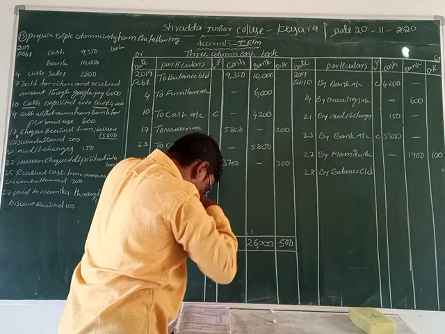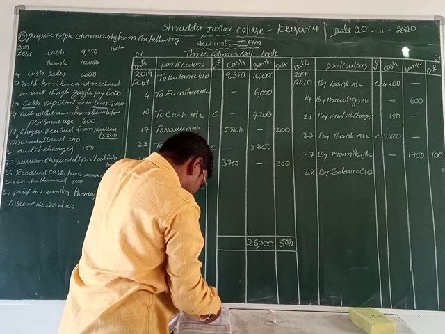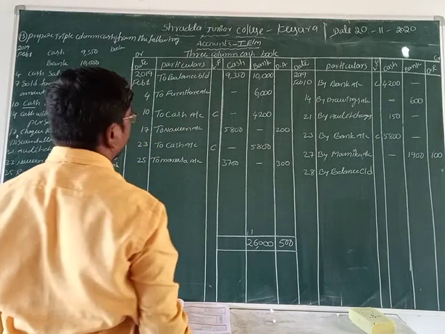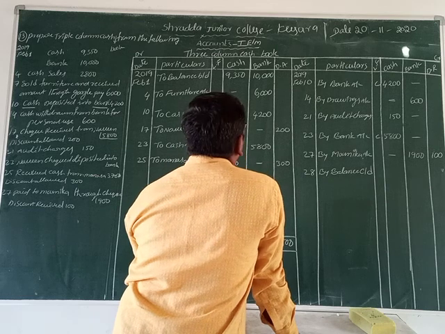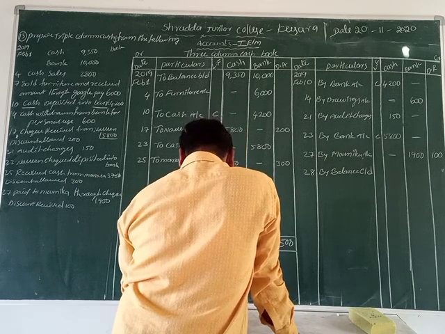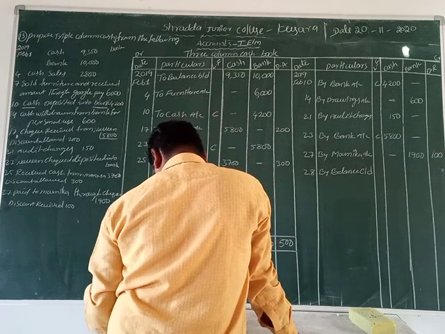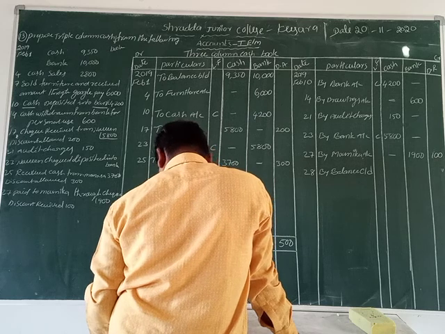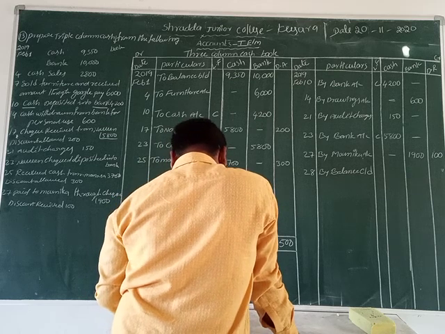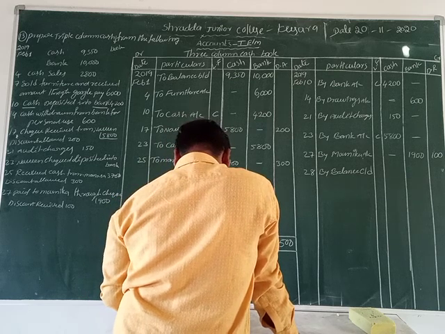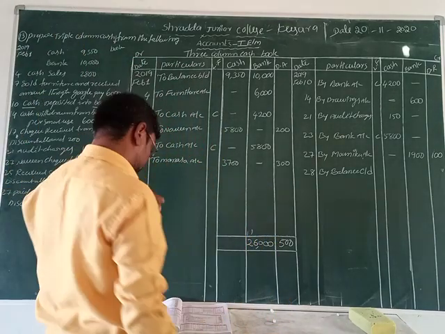How much is the amount? 26,000 rupees. Bank is 26,000.